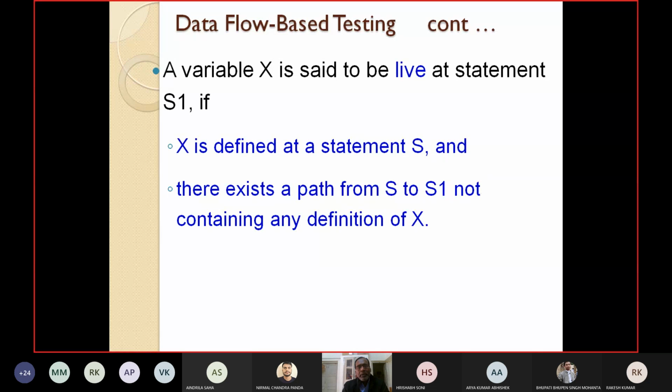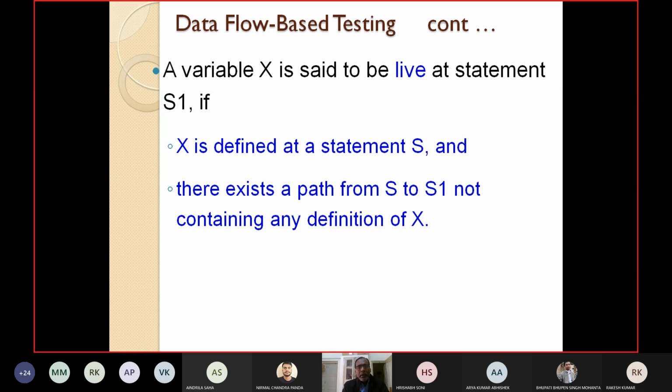Now I want to take another important definition after discussing def and uses. X is said to be live at statement S1 if the following two conditions are satisfied. Number 1, the variable X is defined at a statement S. If you want to use a variable, first it needs to be defined.